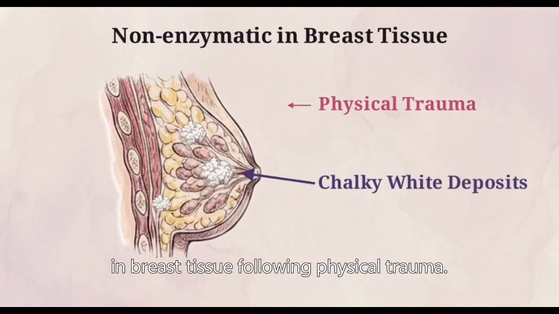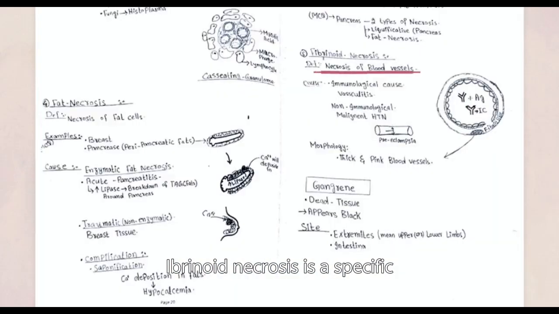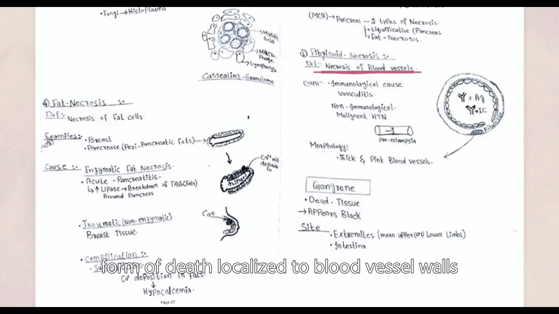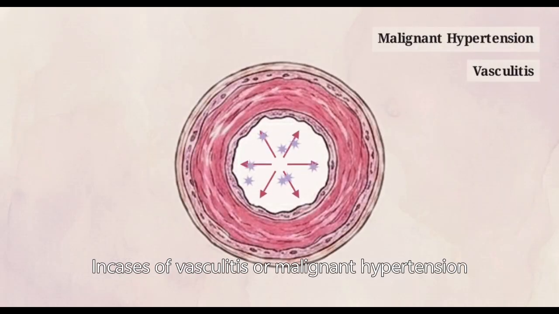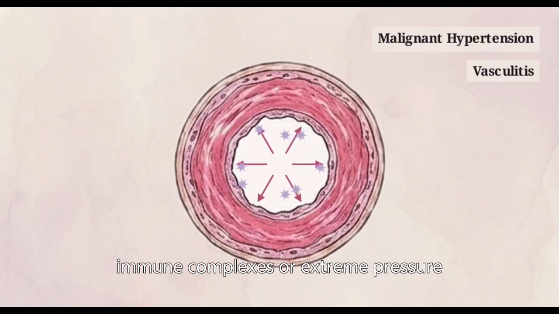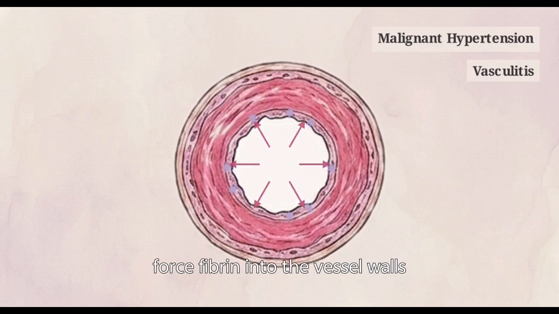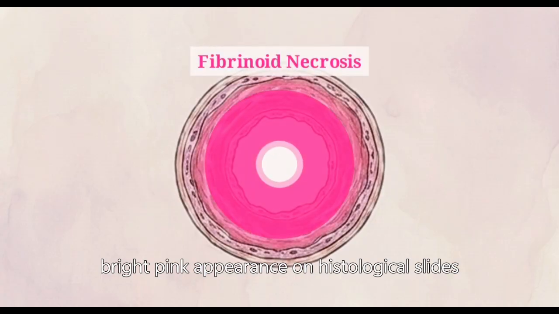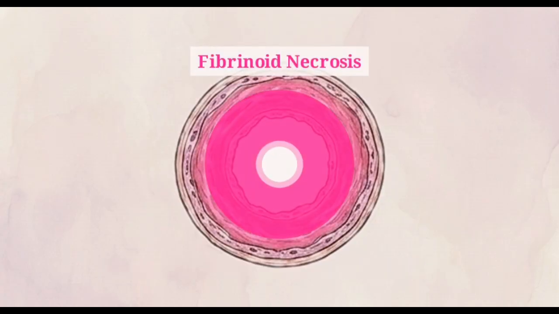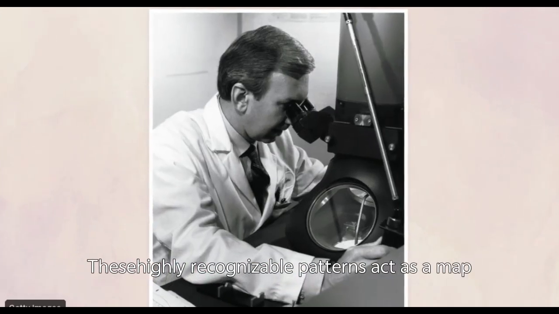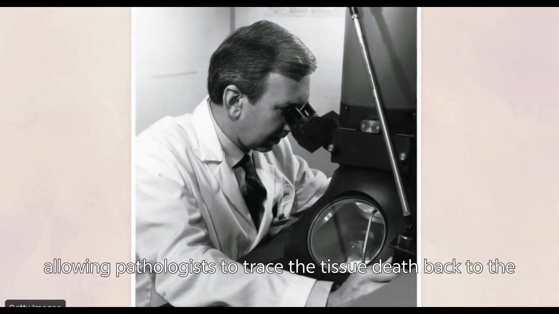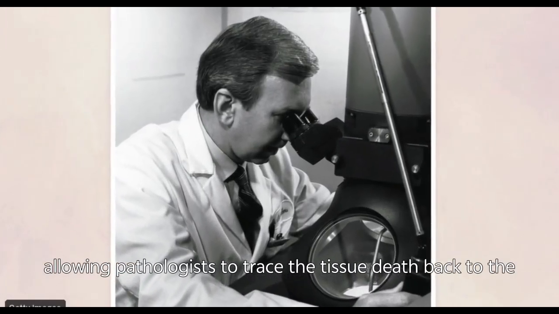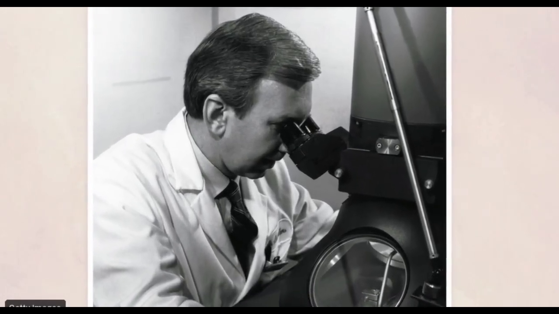following physical trauma. Fibrinoid necrosis is a specific form of death localized to blood vessel walls. In cases of vasculitis or malignant hypertension, immune complexes or extreme pressure force fibrin into the vessel walls. This creates a thick, bright pink appearance on histological slides. These highly recognizable patterns act as a map, allowing pathologists to trace the tissue death back to the underlying disease.